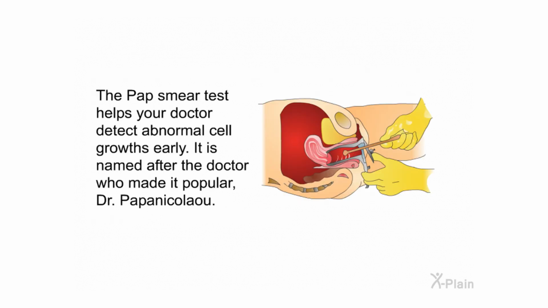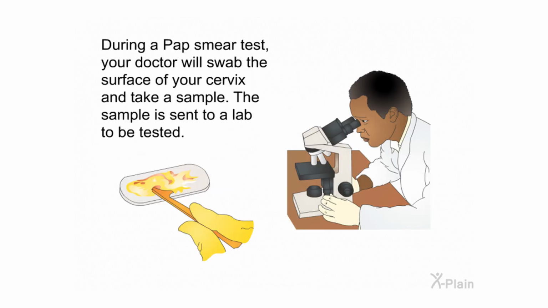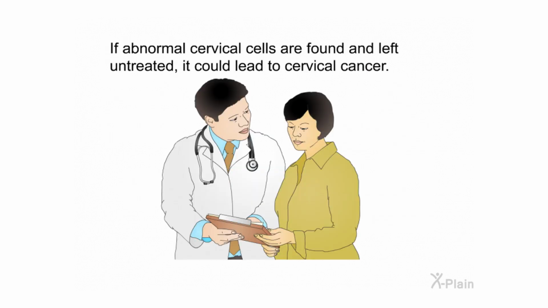The Pap smear test helps your doctor detect abnormal cell growths early. It is named after the doctor who made it popular, Dr. Papanicolaou. During a Pap smear test, your doctor will swab the surface of your cervix and take a sample. The sample is sent to a lab to be tested. If abnormal cervical cells are found and left untreated, it could lead to cervical cancer.